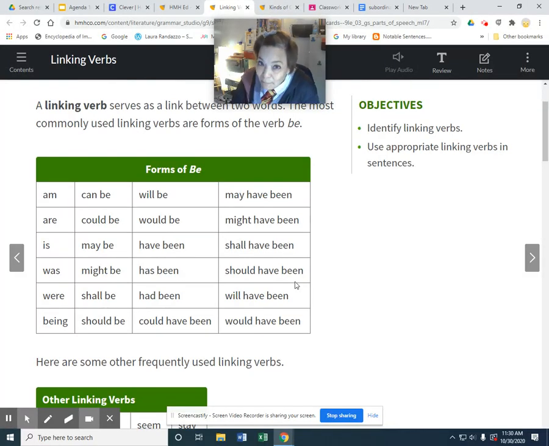However, there's a couple of verbs that can be both a state of being verb as well as an action verb, like taste. So if I am going to taste my Diet Dr. Pepper, that tastes good. I am going to taste my Dr. Pepper.